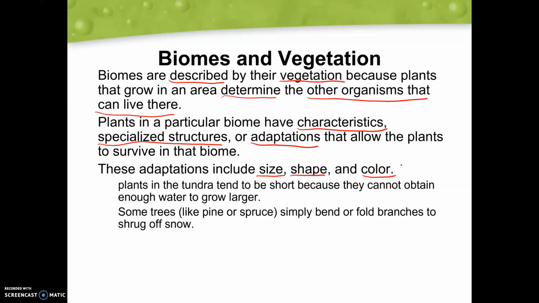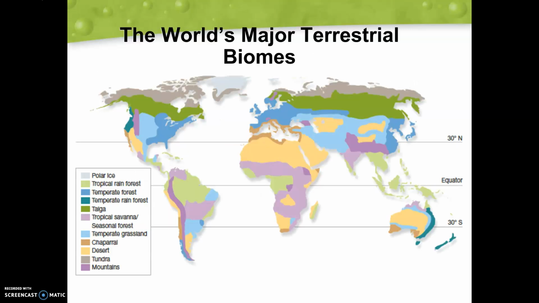For an example, if we're talking about our tundra, very dry and very cold, we're going to see shorter plants because they are not receiving enough water to survive in the tundra. That's the type of plant life we're going to see. Some trees like pine and spruce are simply going to bend or fold branches to shrug off that snow, so they will be able to survive. Those are little adaptations that are going to occur.